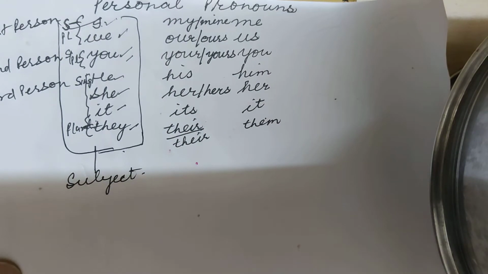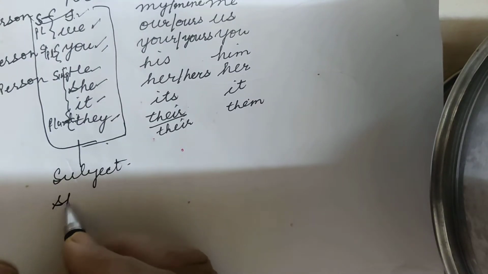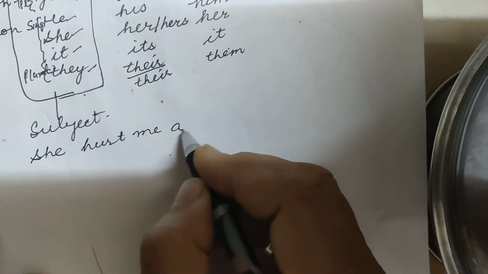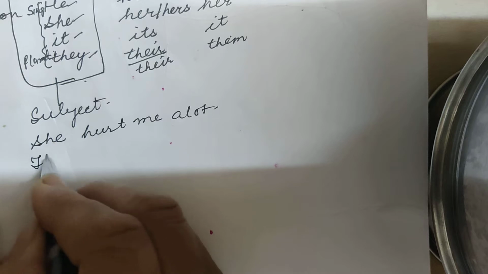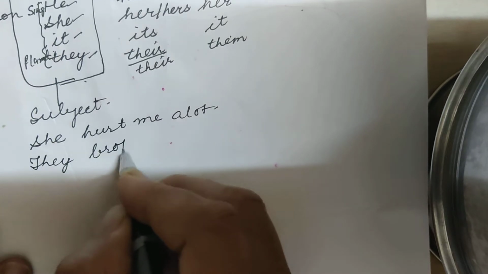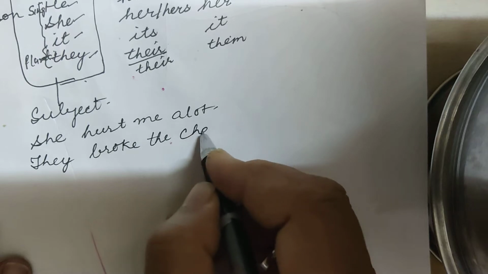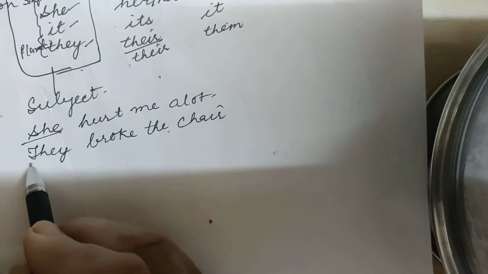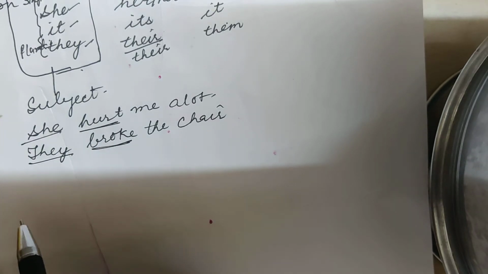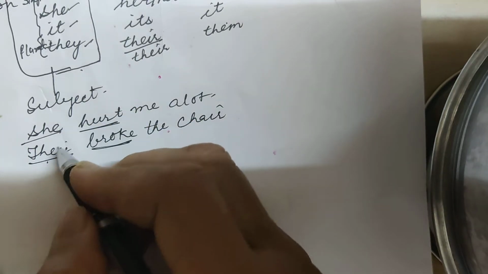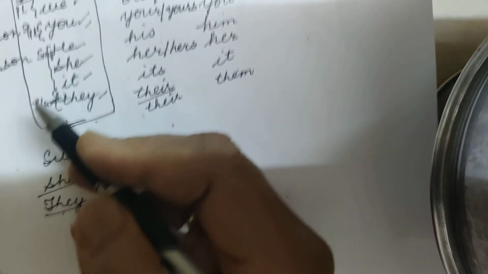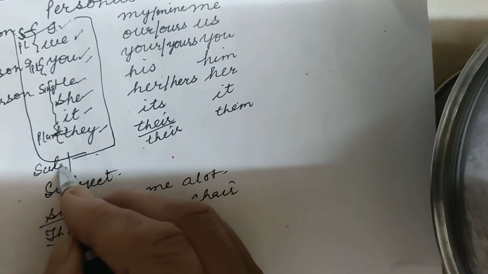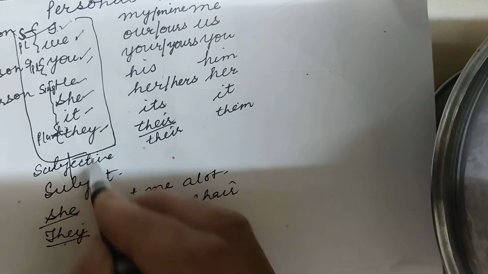Whenever you see them as a subject, like she hurt me a lot, they broke the chair, they will always be used before the verb. So we can say these are in the subjective case. They are all used as subject, so they are called to be in the subjective case.